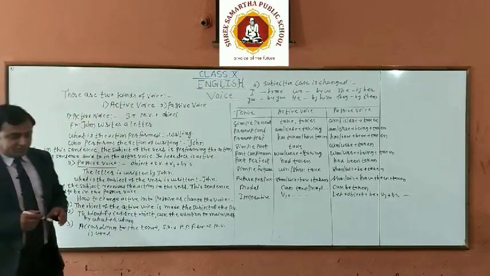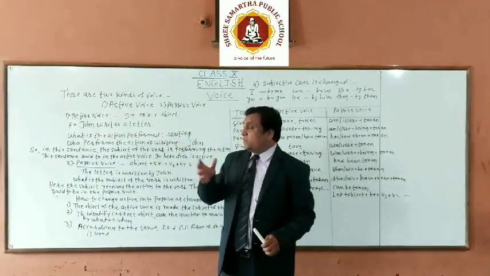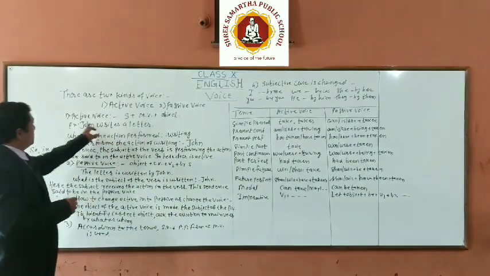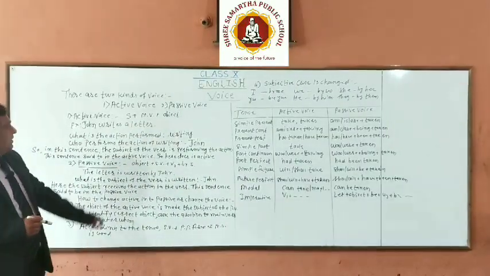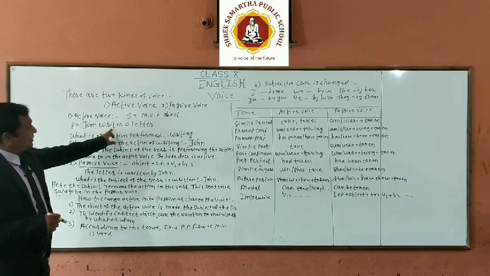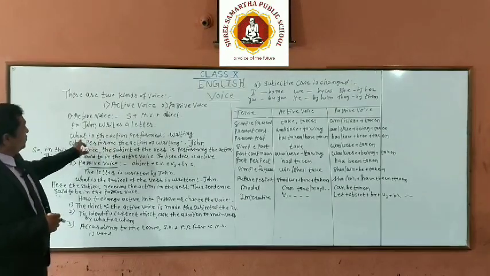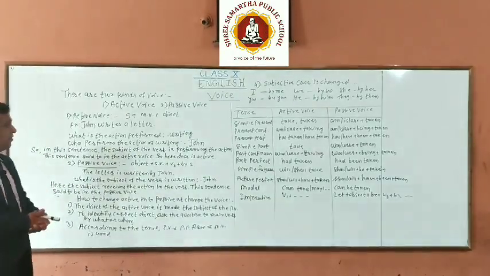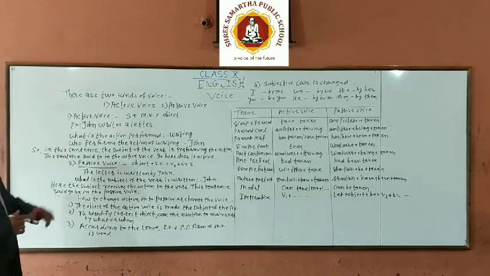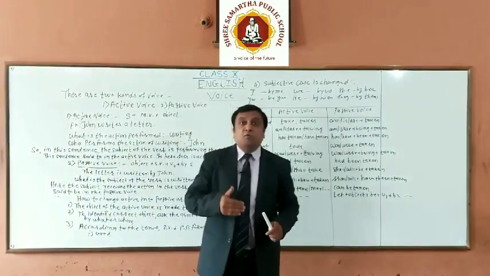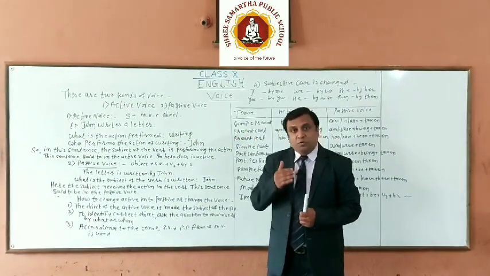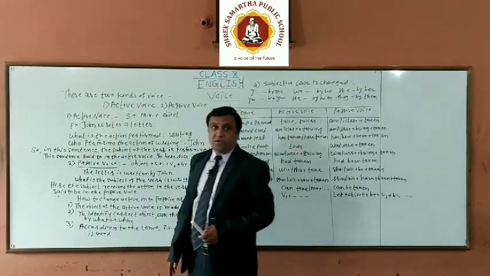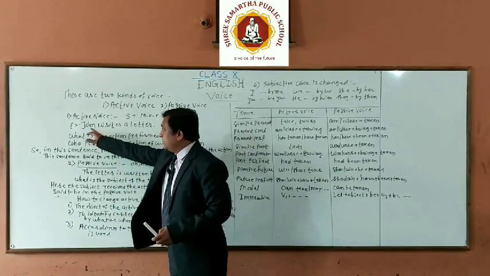One, active voice. Let's define the terms active and passive. See this example. John writes a letter. In this sentence, which is the action word? Writes. So what is the action performed? Writing. Who performed the action of writing? John. So in this sentence, the subject of the verb is performing the action. Who is performing the action? John.